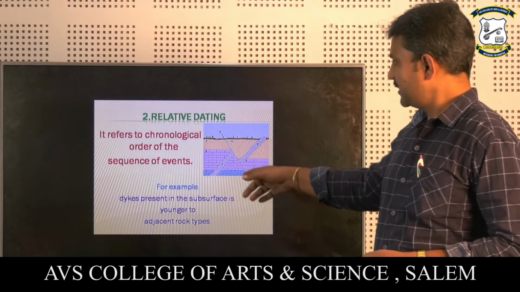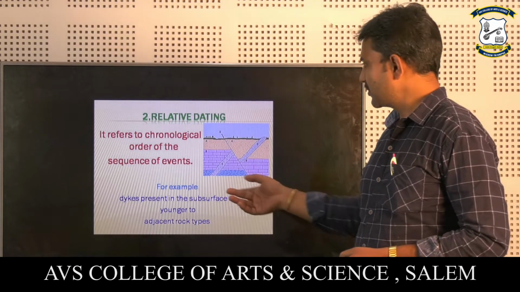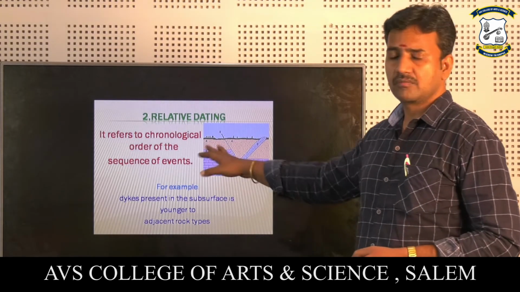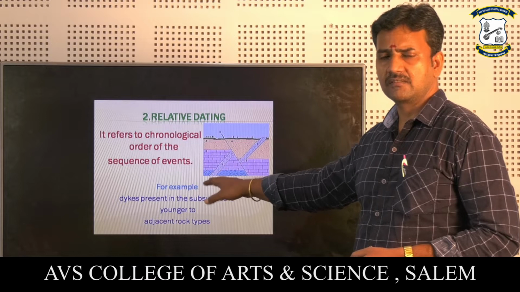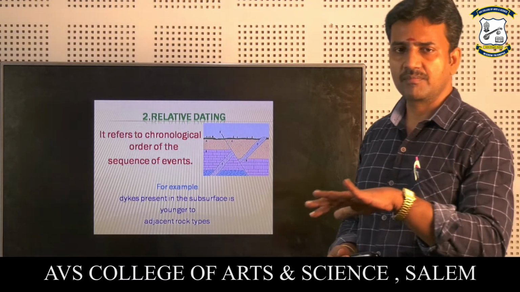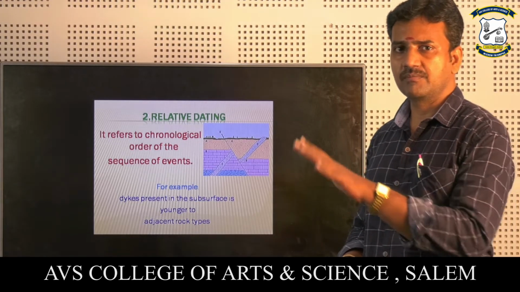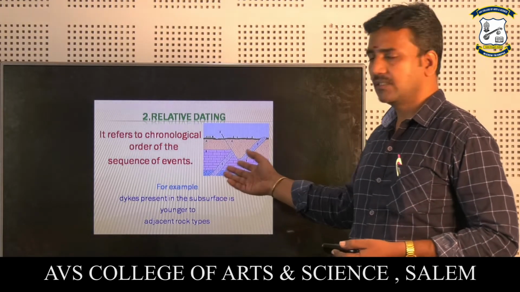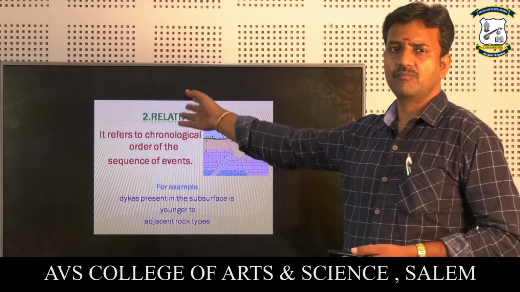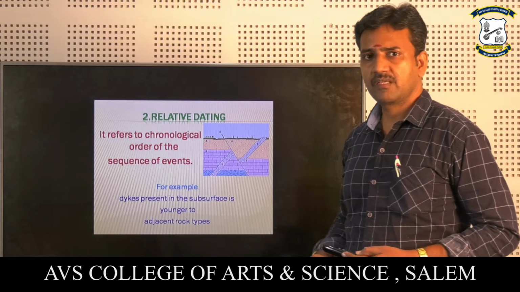In between, D is an intrusive rock from the magma. This is a younger one compared to the other three layers, because the A, B, C layers were formed first, and only then did the igneous intrusion occur. So the relative age of D is comparable with the other three layers. This is known as the discordant age.